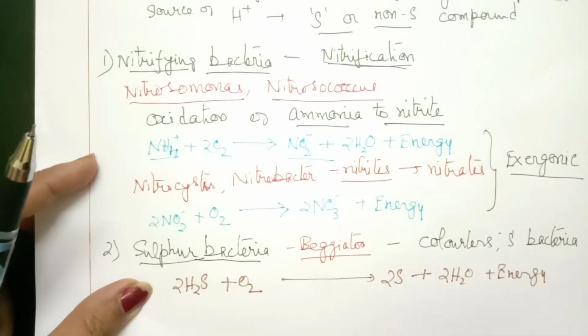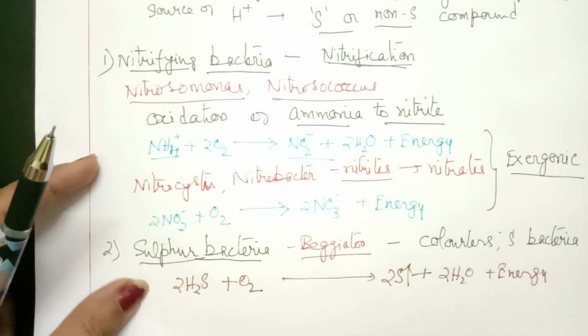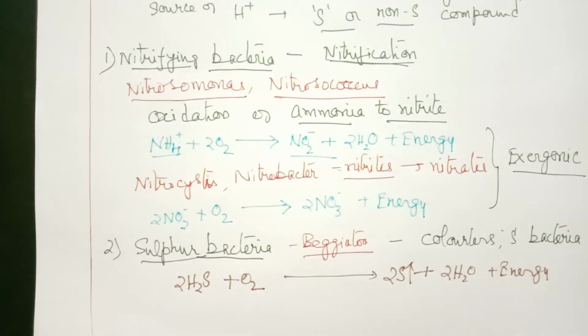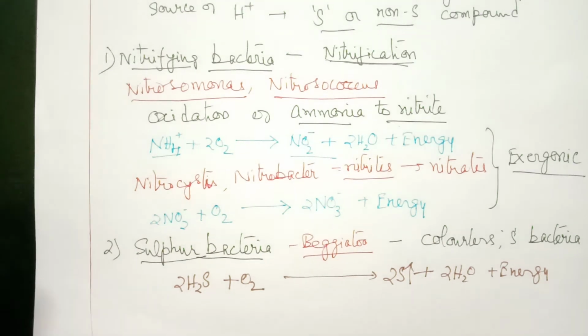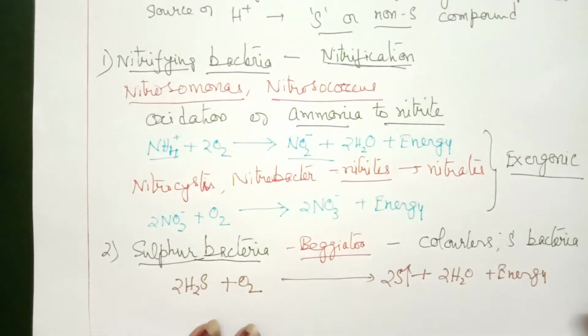So what do we find here? Sulfur is liberated. Water is liberated. But there is no liberation of any oxygen. These are called sulfur bacteria, for example Beggiatoa.